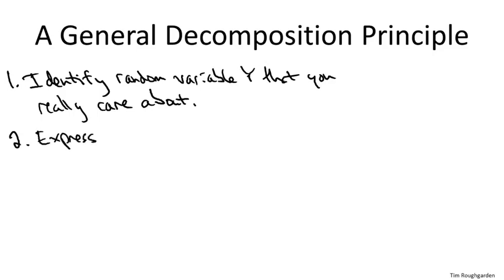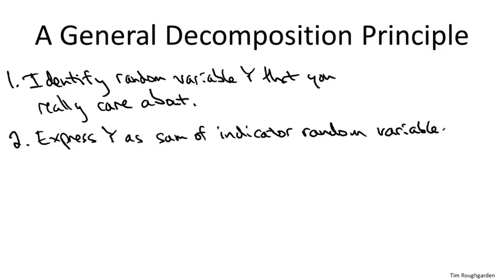The second step is to express this random variable Y as a sum of simpler random variables, ideally indicator or 0, 1 random variables. Now you're in the wheelhouse of linearity of expectation. You just apply it.